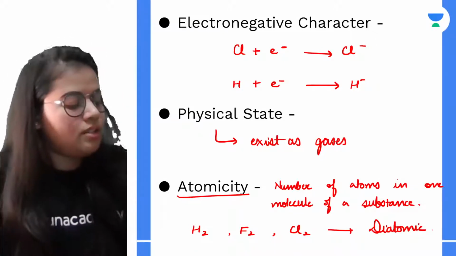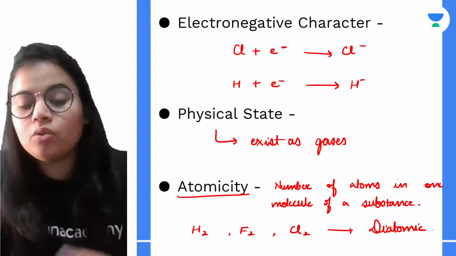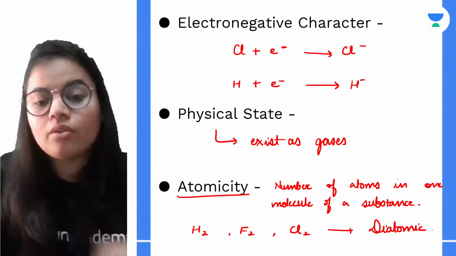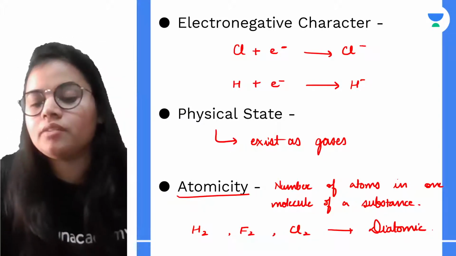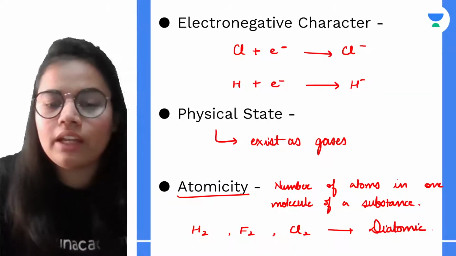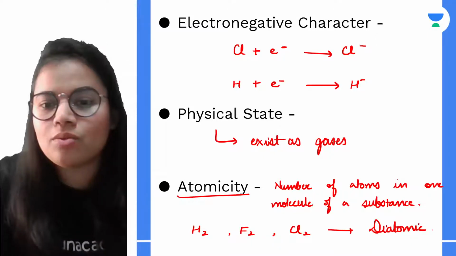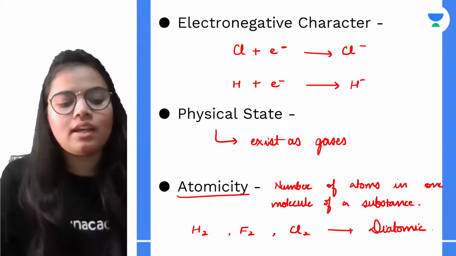Now we have discussed the properties of hydrogen which are similar to the alkali metals and the halogens. But this is not the case for all. Not all properties of hydrogen are similar to the halogens or alkali metals. There are some properties which are pretty much different. How different? Let's have a look.